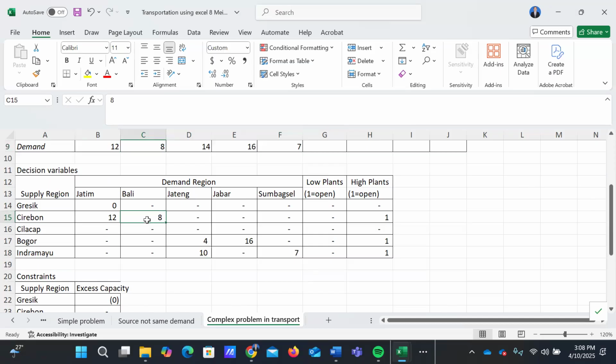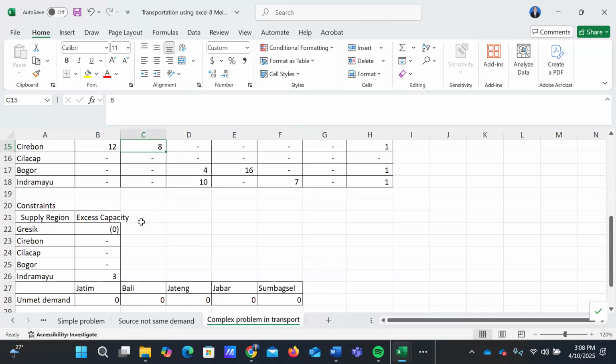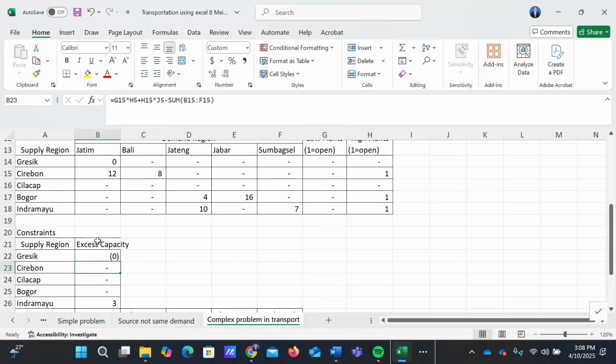So all demand in Bali will be fulfilled by Cirebon. Cirebon has 20 million units, totally distributed to Jatim and Bali. It's exhausted, so there is no excess capacity for Cirebon.